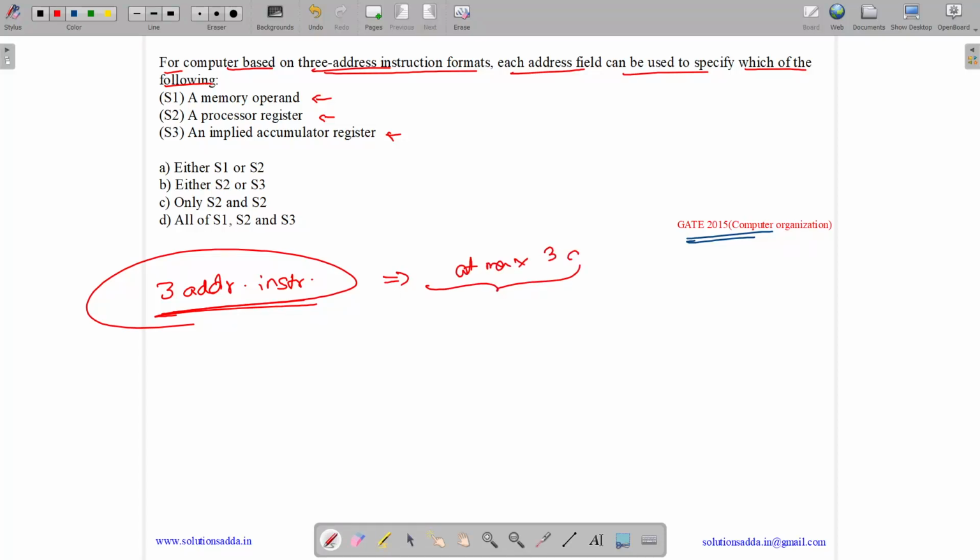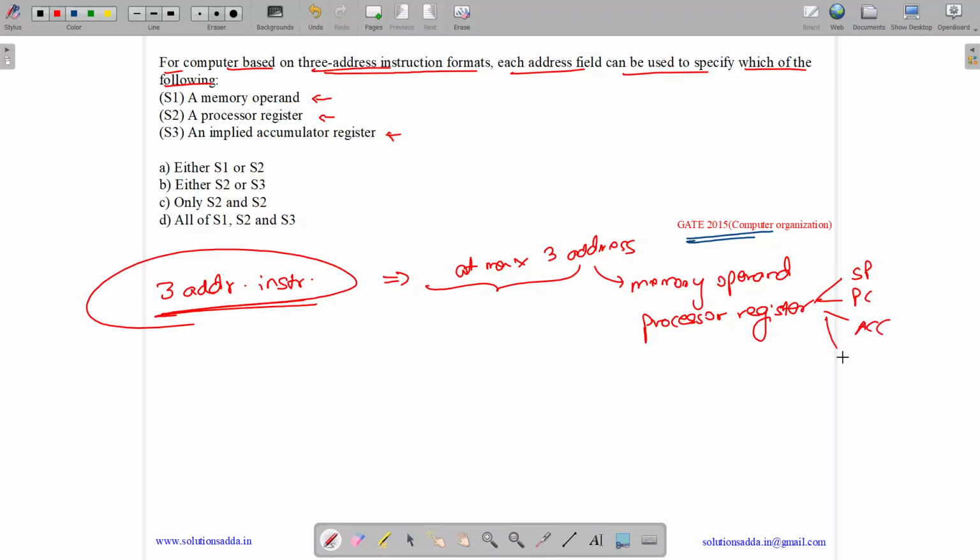Now these addresses can either be a memory operand, or they can be a processor register. Now these processor registers are also of different types like stack pointer, program counter, accumulator, or general purpose registers like R1, R2, R3.